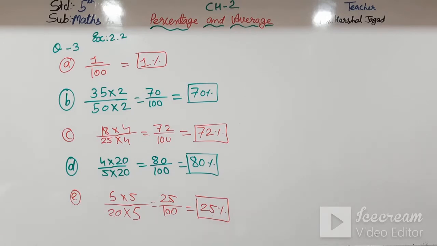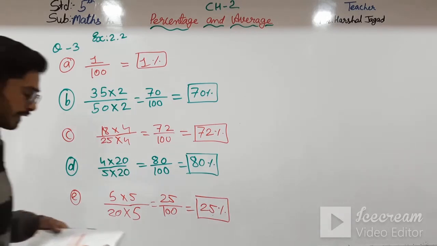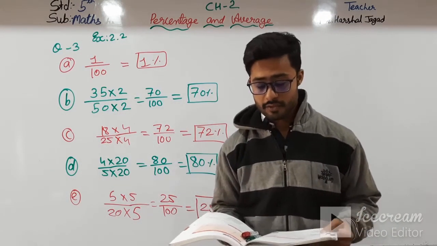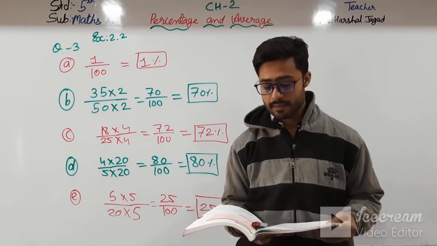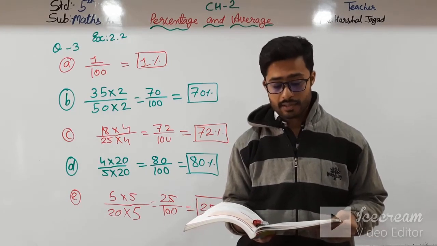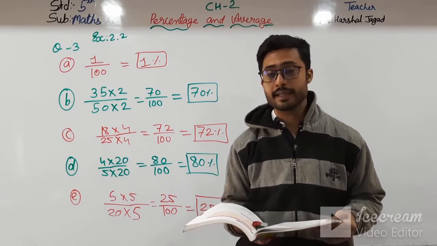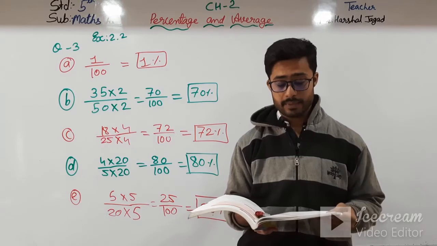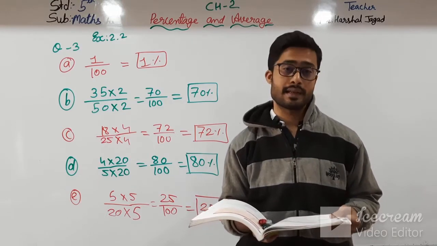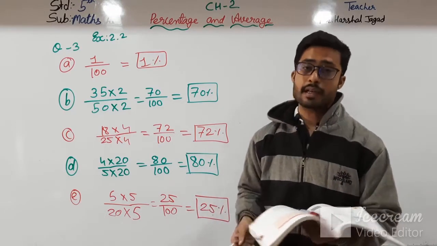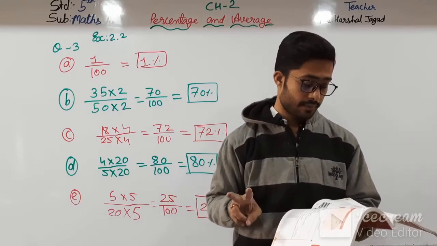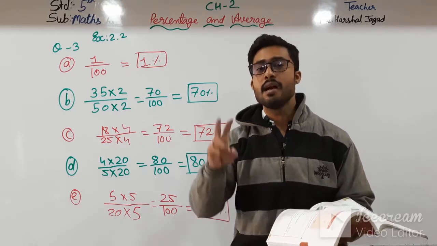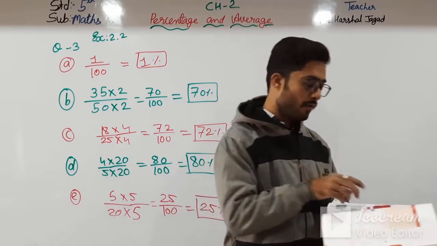Now question number 4: the table below lists the percent of students who participated in sports activities in each class and the total number of students in each class. Find the number of students who do not participate in sports activity in each class. Here I will find any two, and the other two you have to do in your homework.